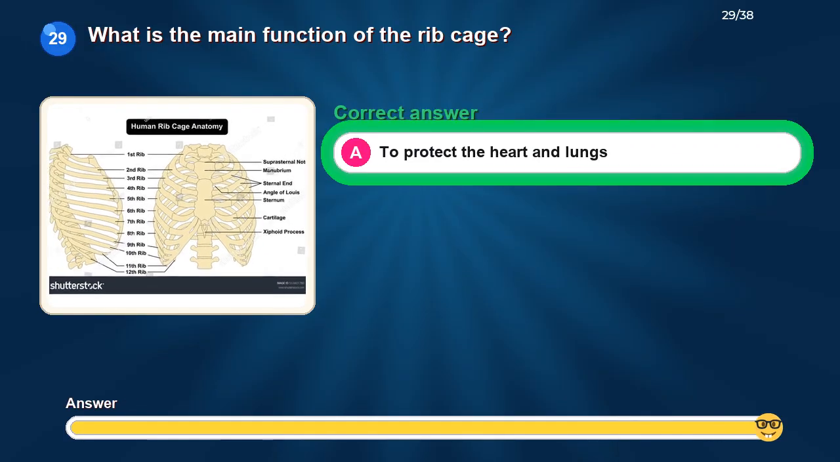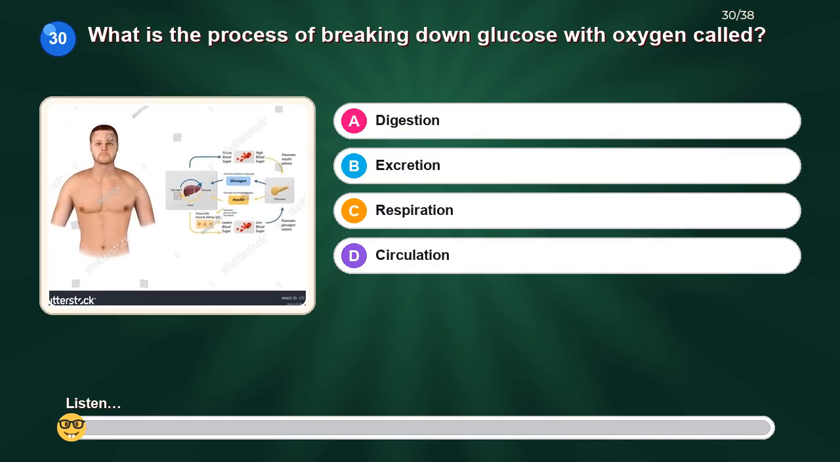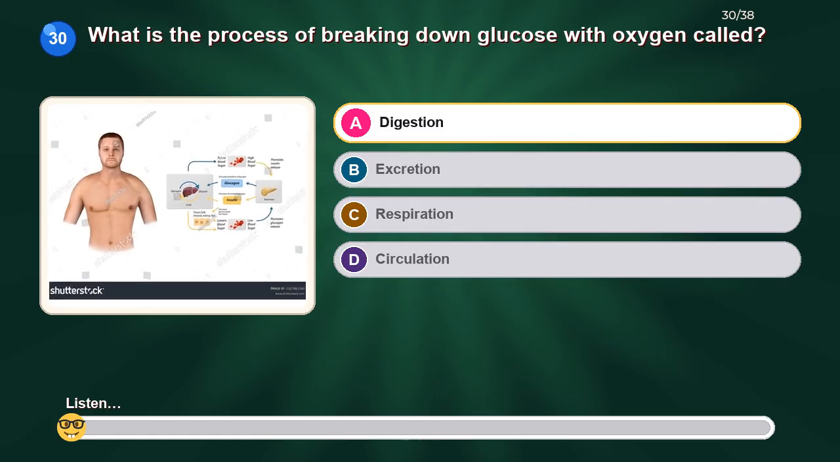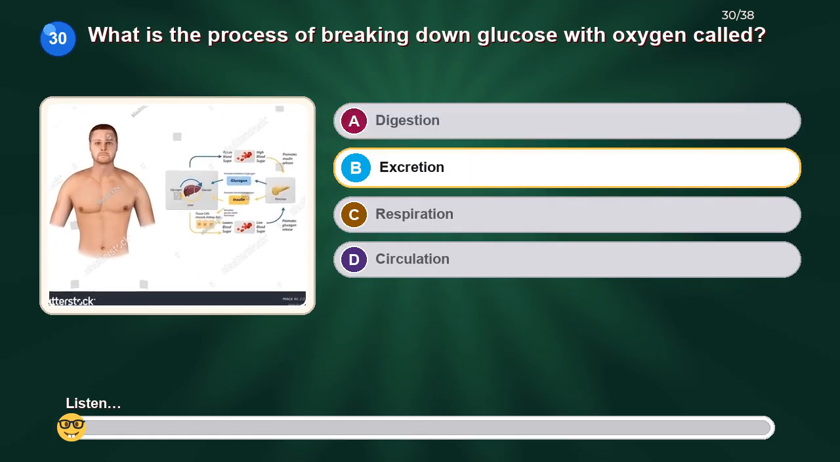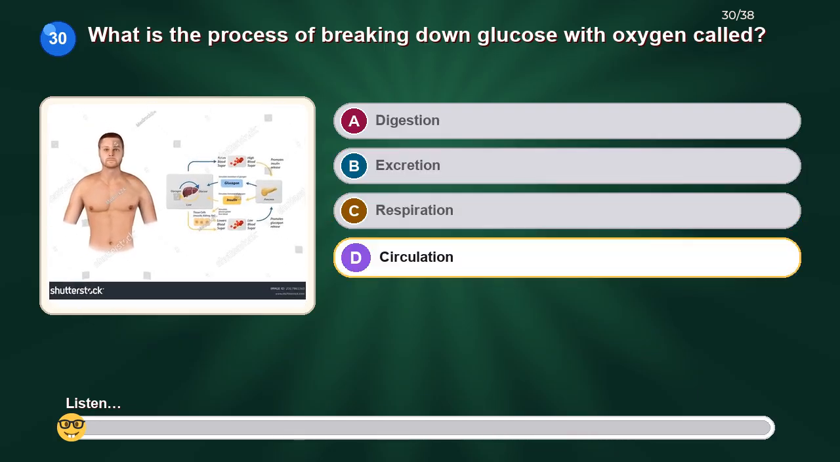The correct answer is to protect the heart and lungs. What is the process of breaking down glucose with oxygen called? Option A, digestion. Option B, excretion. Option C, respiration. Option D, circulation.